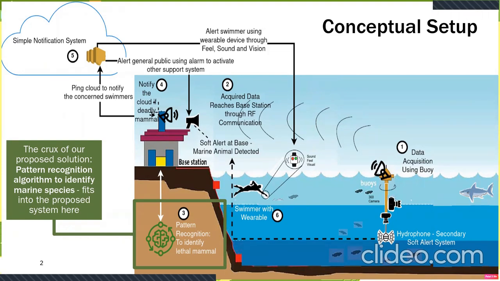As an extended support to the optical system, we also have a hydrophone on the buoy, which will be set to detect the typical range of marine animal frequencies. And whenever it does so, it does not go into the details of actually detecting the exact species, but it simply sends a soft alert back to the base station through the same RF communication. And a soft alarm is blared just to warn that there might be a dangerous species approaching the coast.